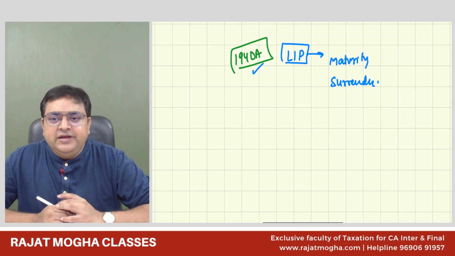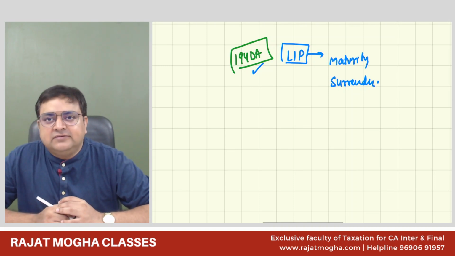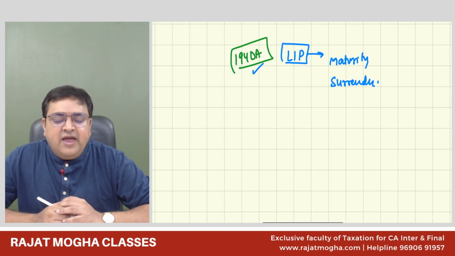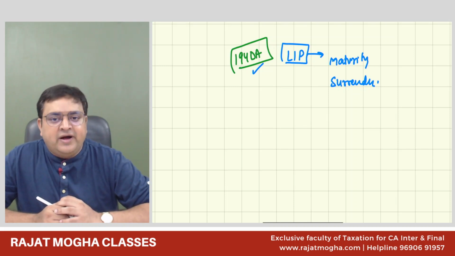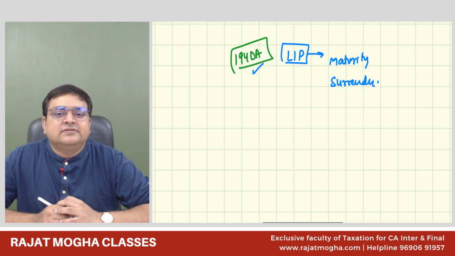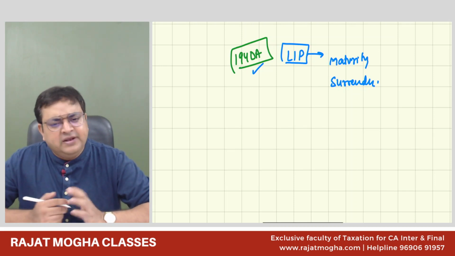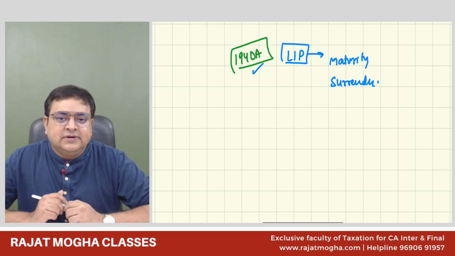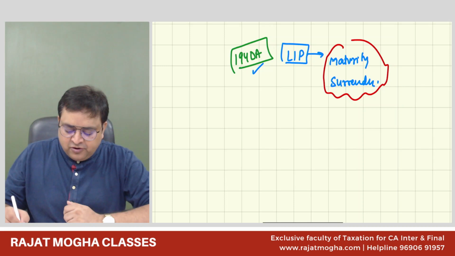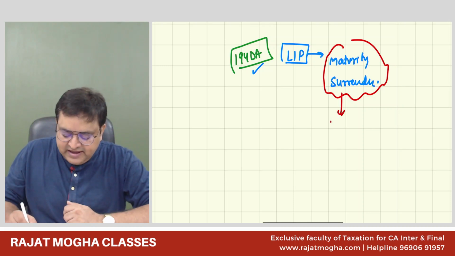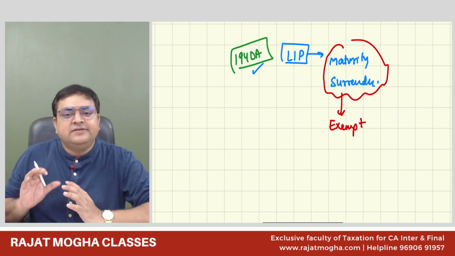This point we discuss at 3 places. We have discussed this in the chapter of deductions, in the chapter of IFOS, and in the chapter of TDS also. Similar points are there. This life insurance policy maturity amount, whenever we receive on maturity or on surrender, guys, it is generally an exempt amount. I'm saying that generally it is exempt.